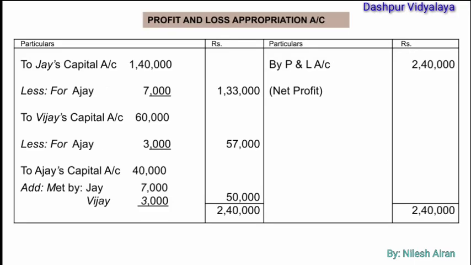First of all, the net profit of rupees 2,40,000 will be transferred to the credit side of profit and loss appropriation account. Then, this amount will be distributed among the partners in their respective ratios. Ajay's share is rupees 40,000, but the minimum guaranteed amount is rupees 50,000. So the deficiency of rupees 10,000 will be made by Jai and Vijay. 7,000 will be borne by Jai and 3,000 by Vijay. These amounts will be deducted from their profits and that will be added to Ajay's profit.